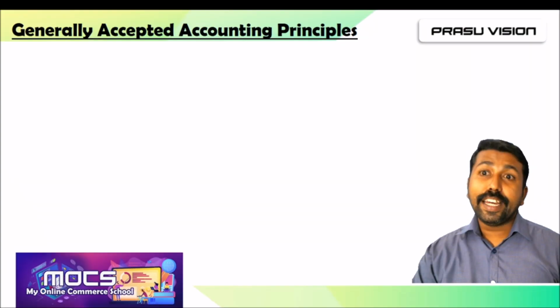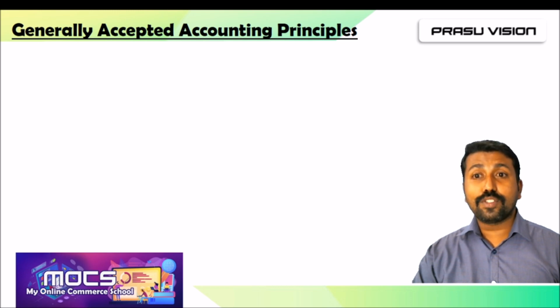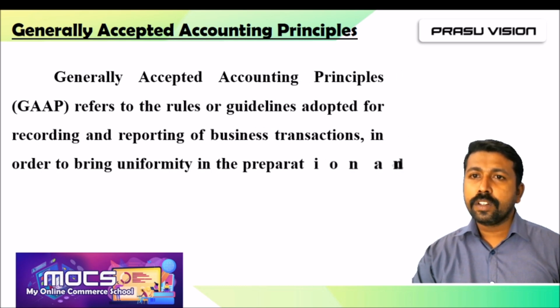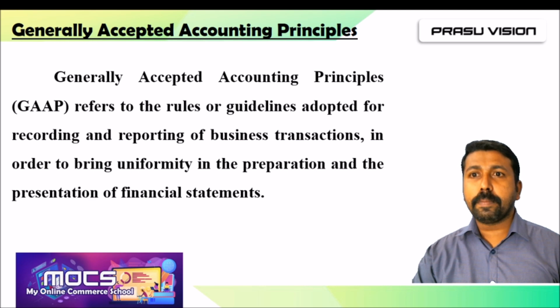Thank you. Dear friends, I hope it is very clear from this story how the generally accepted accounting principles emerged. Let's have a look at the meaning of GAAP. You know very well, accounting principles are followed all around the world.